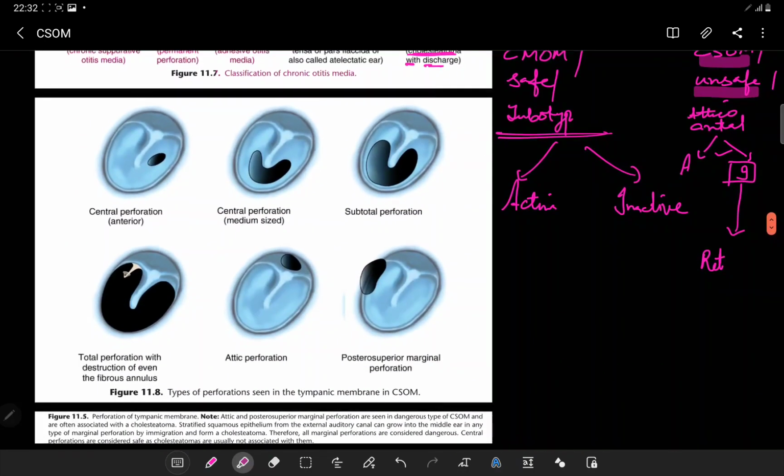Now these are the various perforations. That is a central perforation. Then we have the central perforation, anterior. Then we have the medium sized one. Then we can have the subtotal perforation.